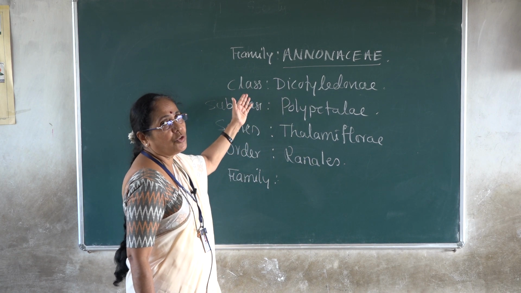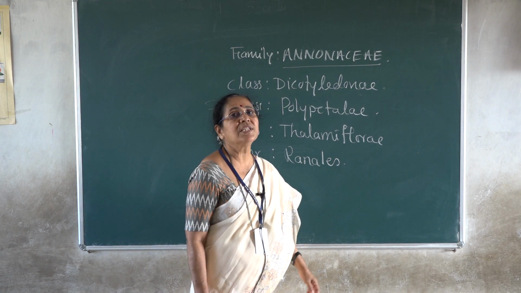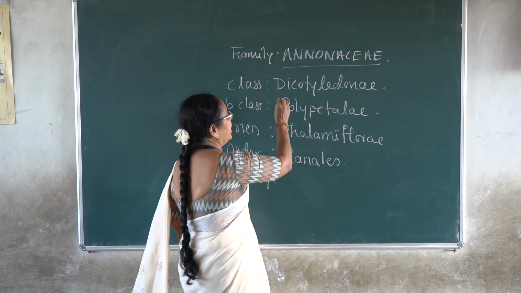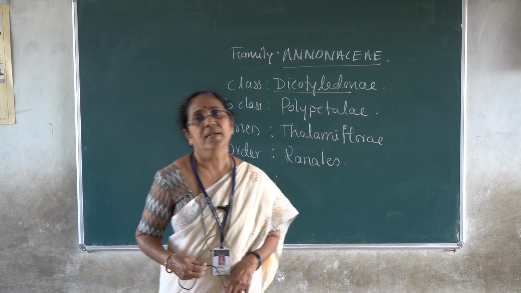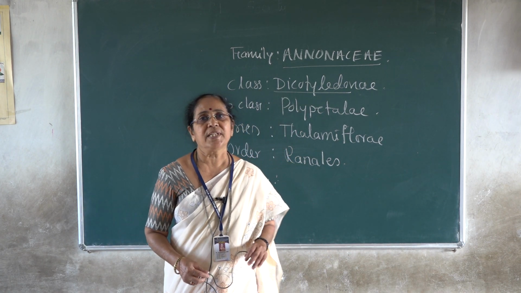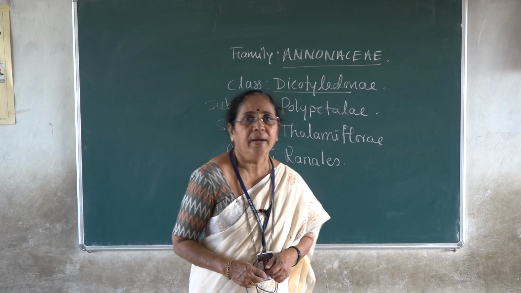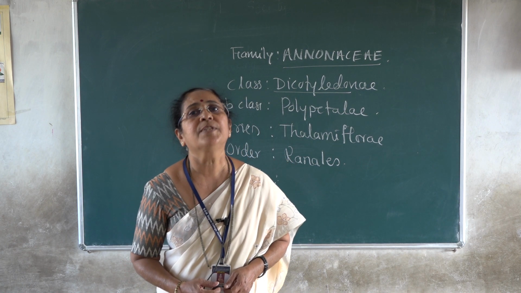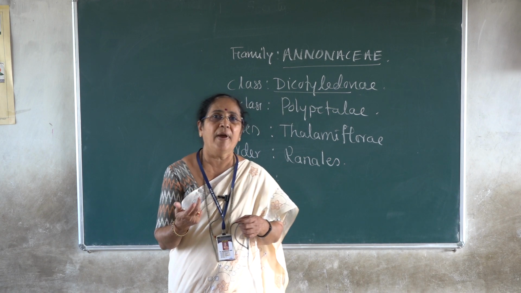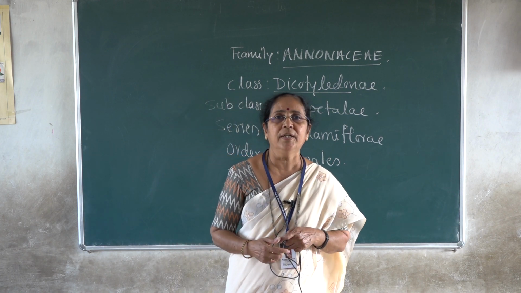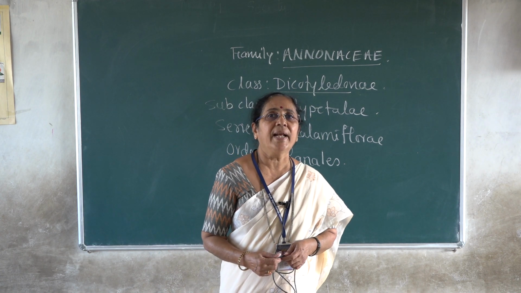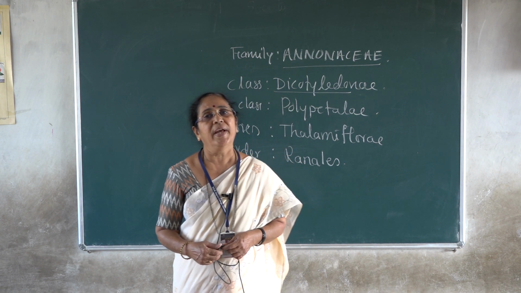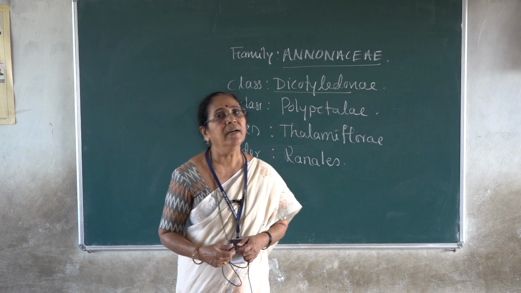The Annonaceae belongs to class Dicotyledonae. Dicotyledons means the seeds of such plants are characterized by the presence of two cotyledons. All these pulses belong to the dicotyledons, because you have seen groundnut, Bengal gram, green gram, black gram. All those are examples of dicots where we find two cotyledons in the seed.